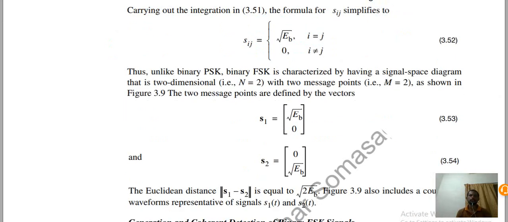Next we define the different signals: s1 equals root Eb and 0, and s2 equals 0 and root Eb. These are the two message points which are expressed in the form of vectors, root Eb, 0 and 0, root Eb.